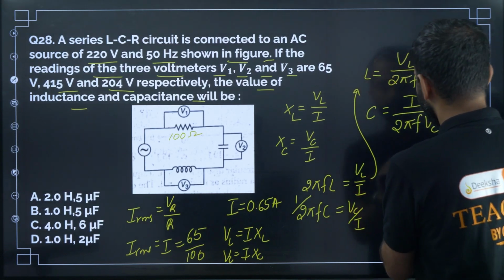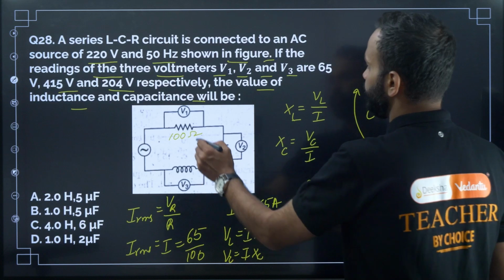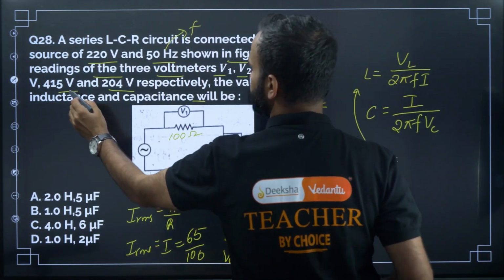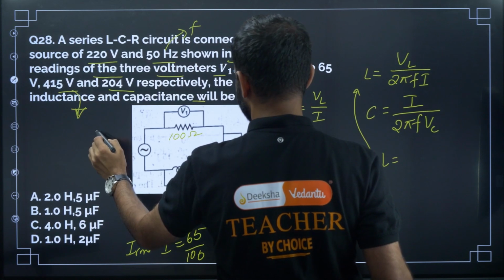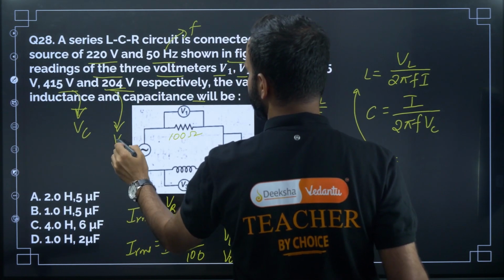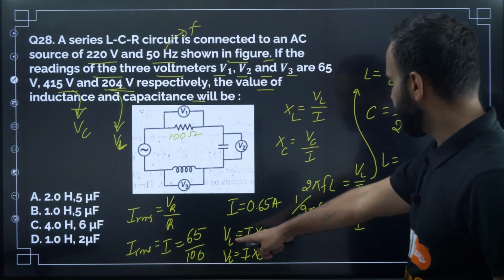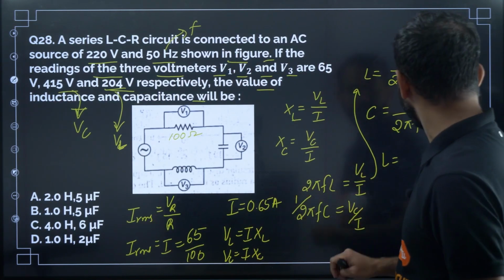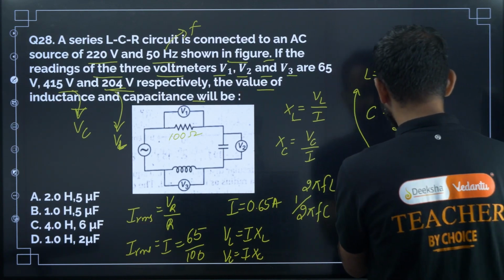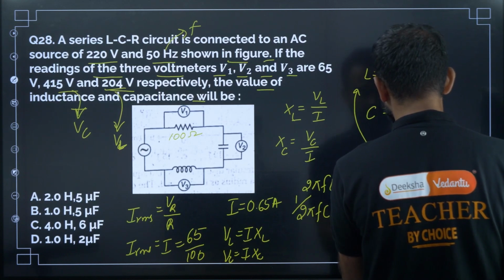Here L equal to, F is 50 hertz, and VL is given, VC is given, I we know the value 0.65 ampere, F is 50 hertz. So now solve this, here you will get L equal to 1 Henry.